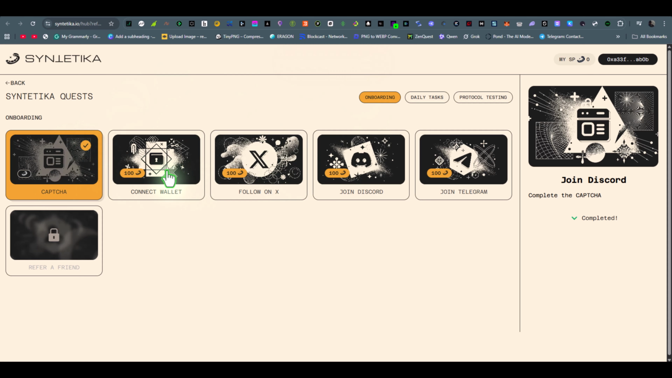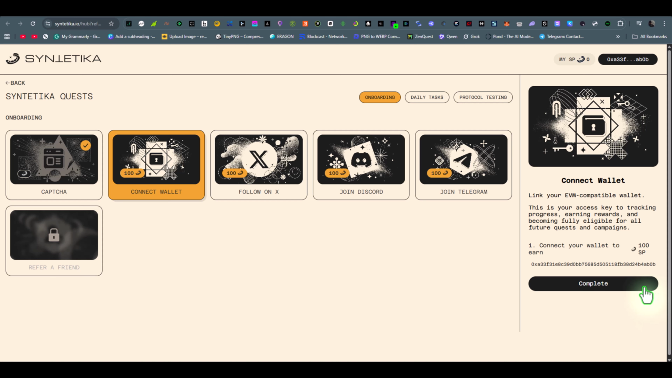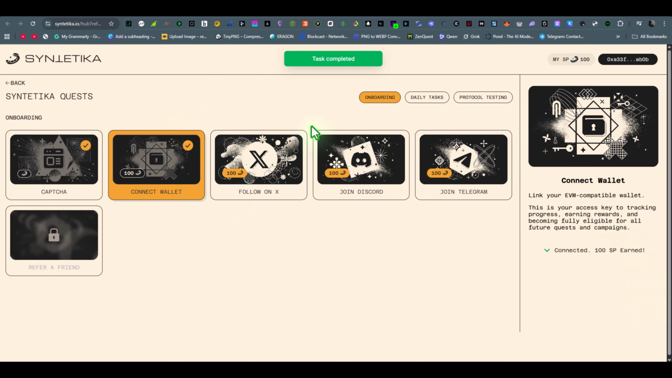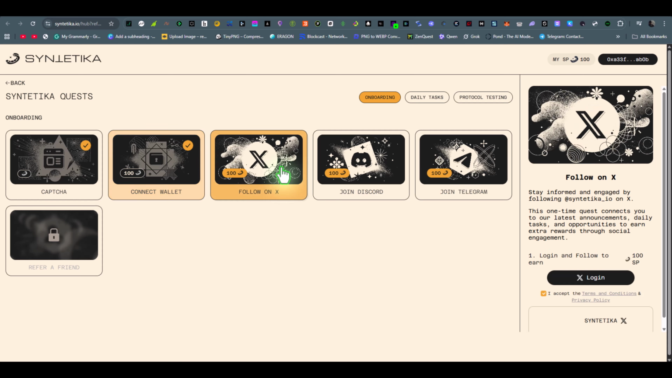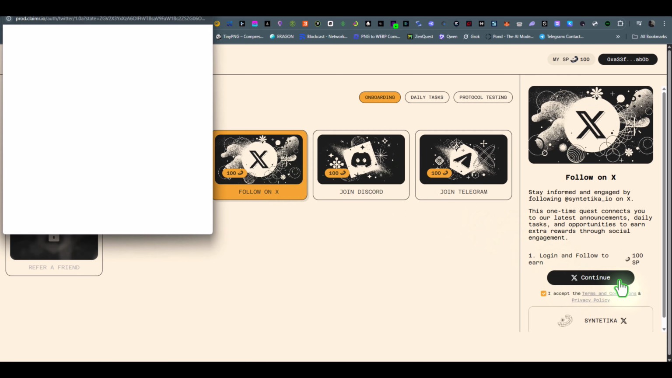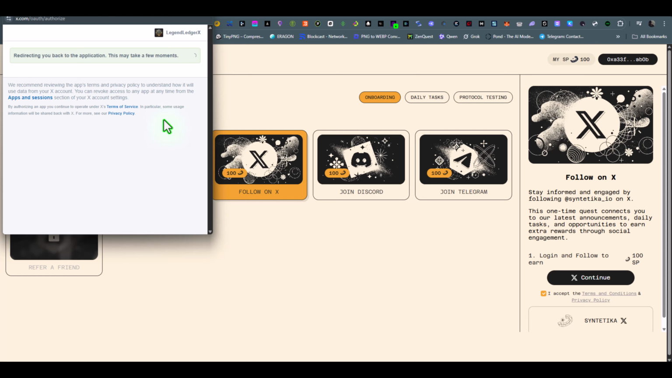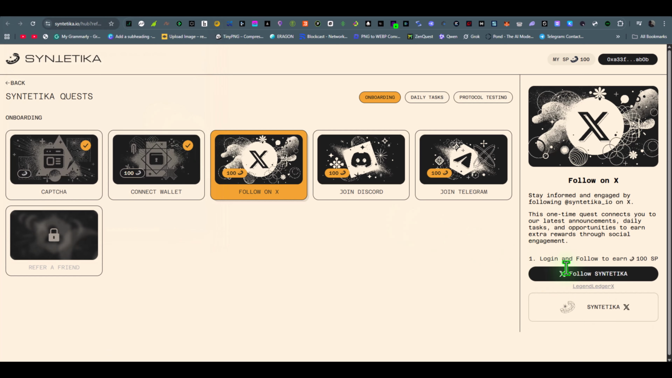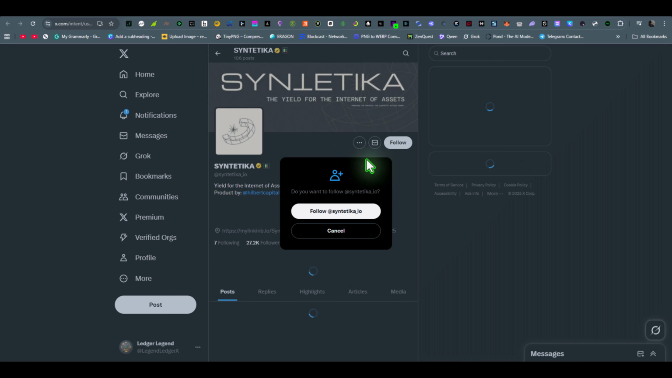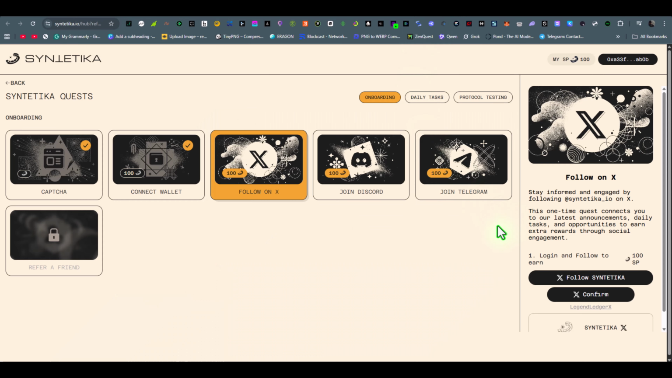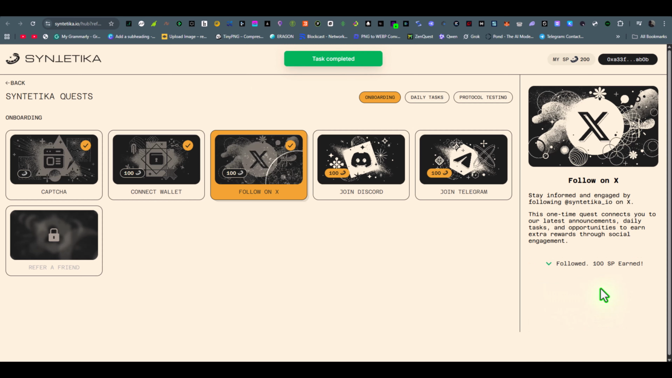Next, complete the connect wallet task. We already completed that, so click on complete and it's done too. Next, click on follow. On the right side, click on login, then authorize the app, then click on follow Syntetika, follow them, go back, confirm, and it's completed.